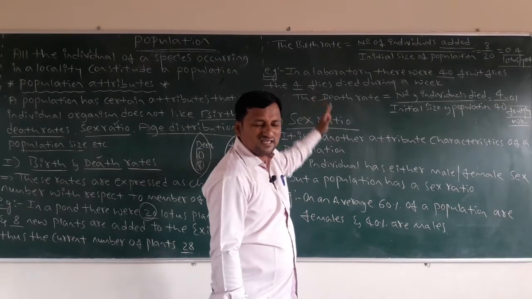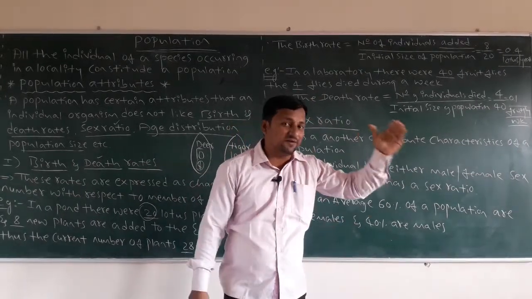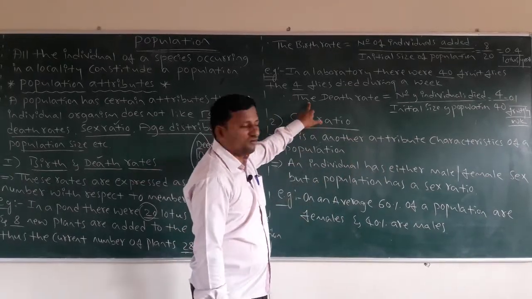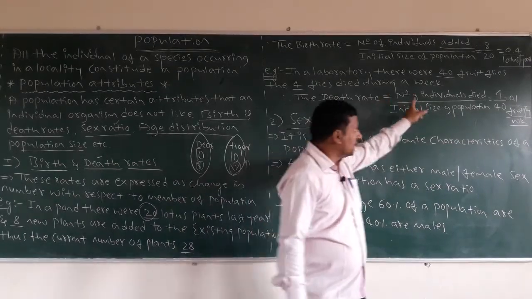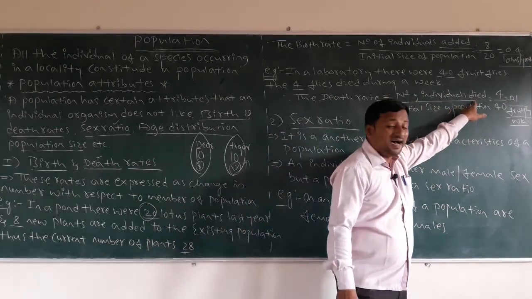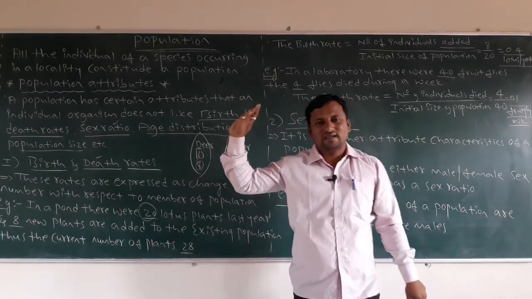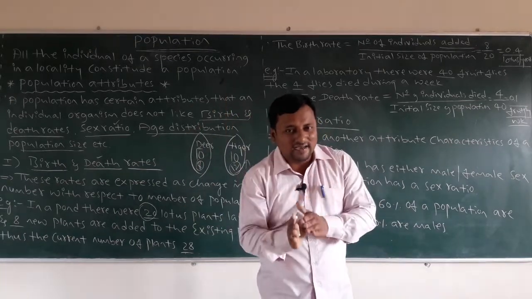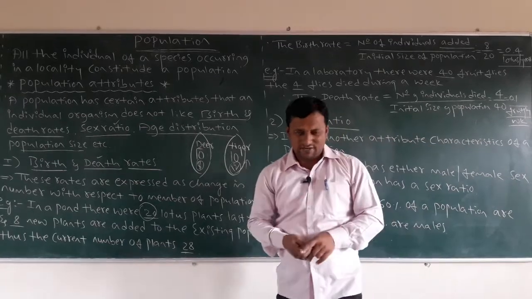Then what is the average death rate in that week? The death rate is equal to the number of individuals died or removed divided by the initial size of the population.